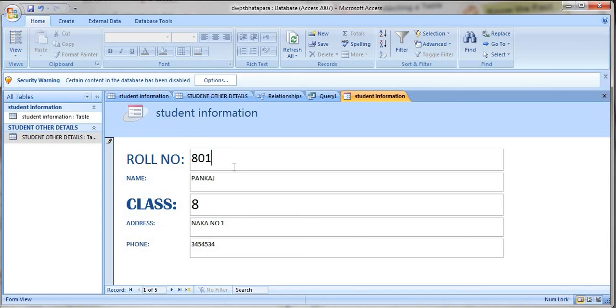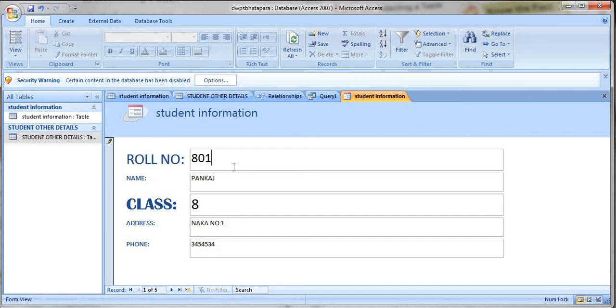Suppose you are filling a YouTube form. When you click on the submit button, that form will be submitted to the YouTube server, in their database, in tabular form only. Getting it? So this is the way to maintain data or information in our database. So this is the form. I am expecting that you all understood what a form is.